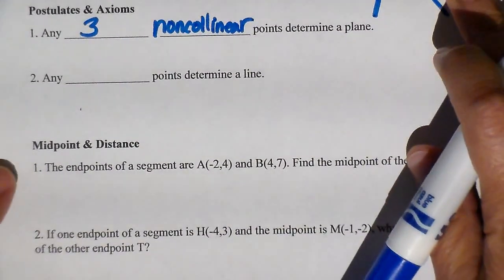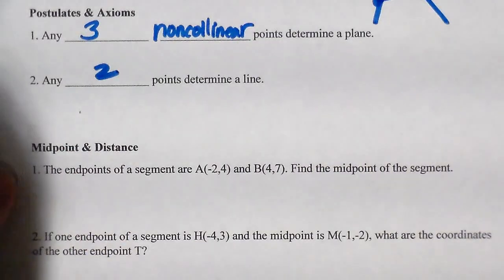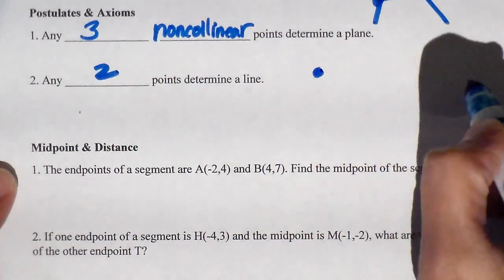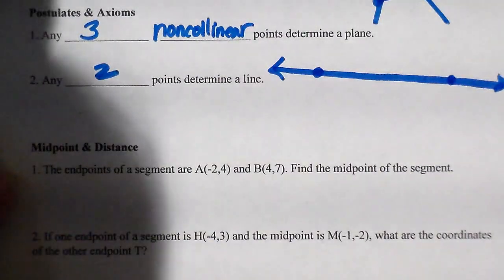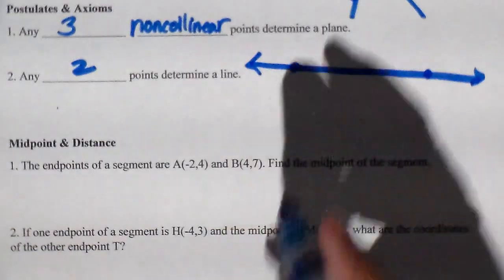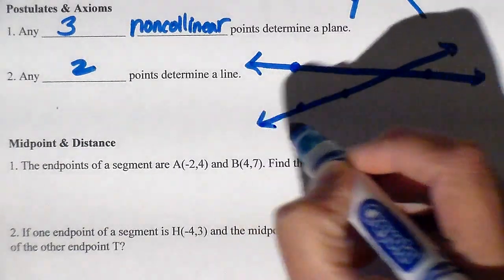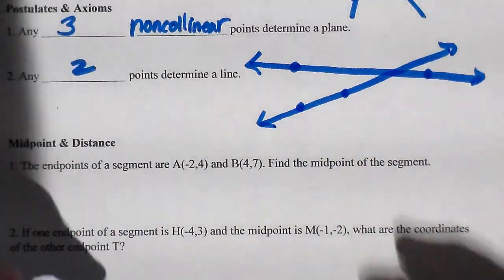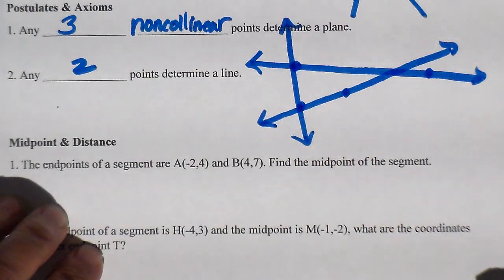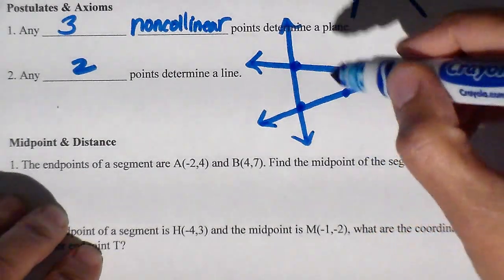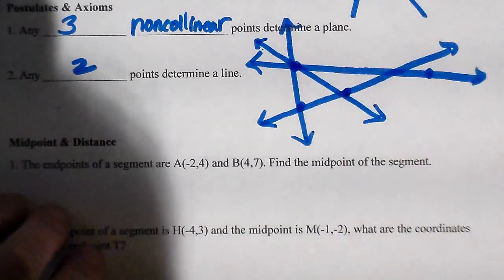Okay? The next one says any blank points determine a line. Any 2 points determine a line. Doesn't matter where I draw the 2 points, there is exactly one line that contains those points. Anywhere I draw those points. I could draw a point here and a point here. There's another line. Anywhere I draw 2 points, I can connect those 2 points with a line. I can connect those 2 points if I wanted to. Okay? There's all kinds of points. Here's another point. I can connect these 2 points. Any 2 points can determine a line.